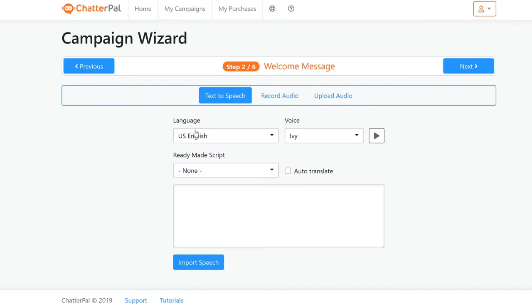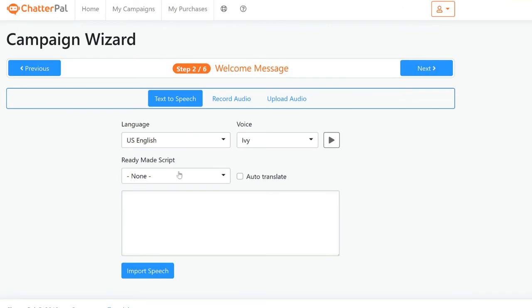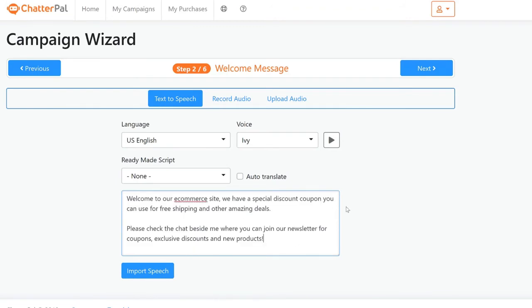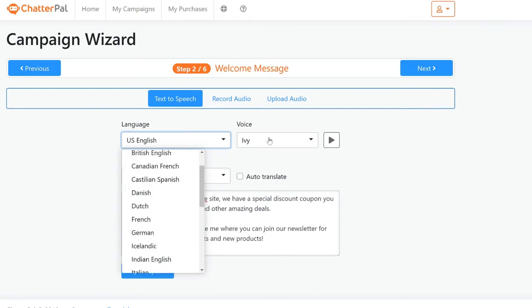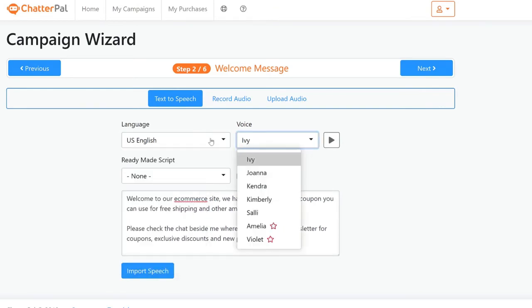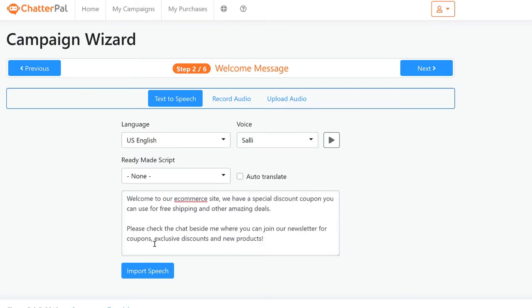And then after that, we can just go to language and choose a script and then a voice, okay? You can use any of the ready-made scripts that you have down here, or for that matter, you can paste anything of your choice or type anything that you want, to have customization. You can start choosing the voice. We have, as you can see, a lot of different languages and different voices in male and female as well, okay? So that is another option. So I'm just going to use the voice Sally here, and then I'm just going to click the button called import speech. What this is going to do is generate that text into speech.